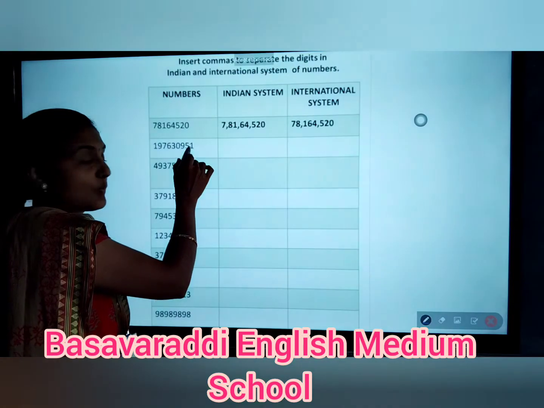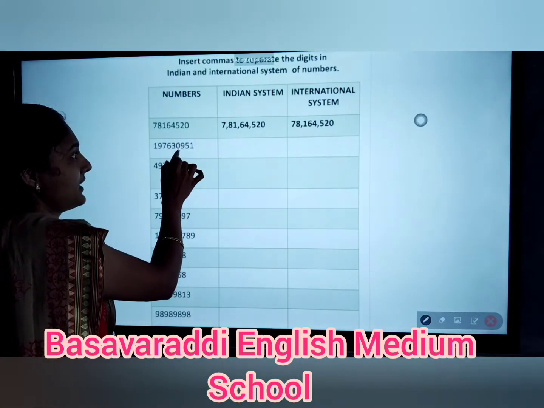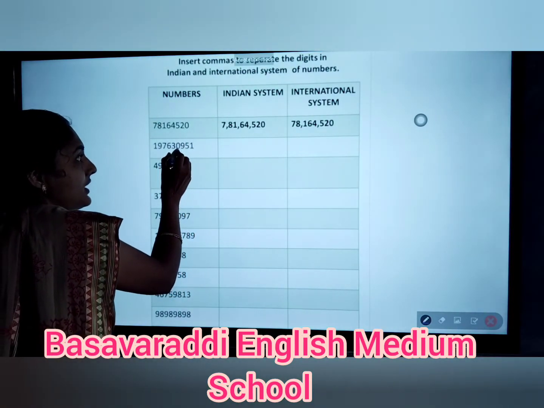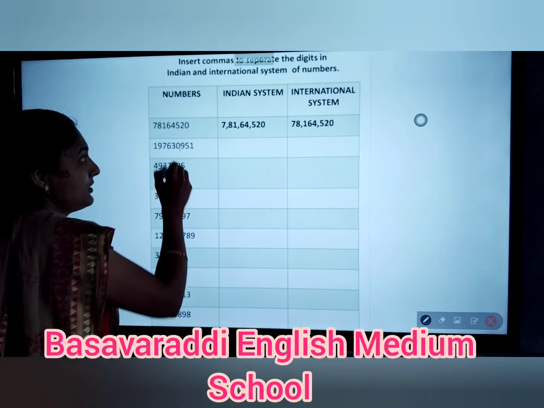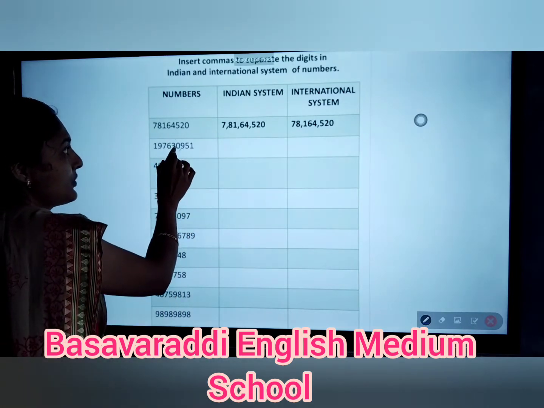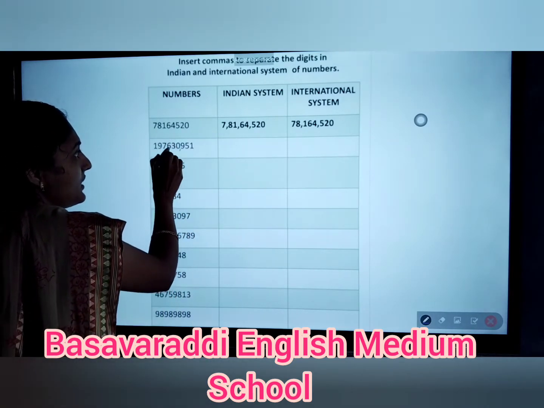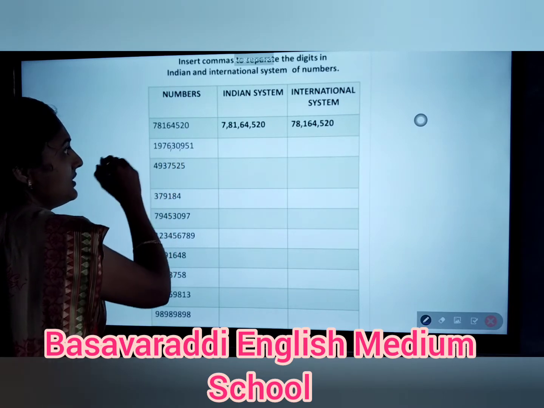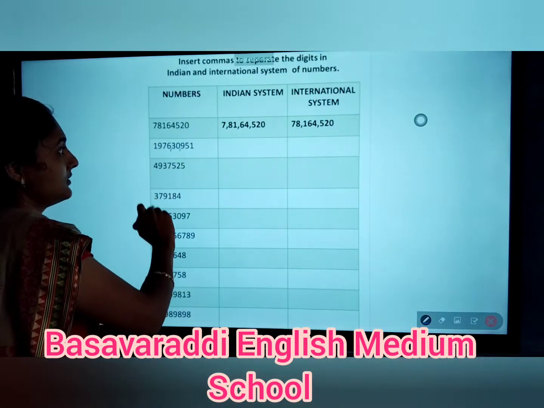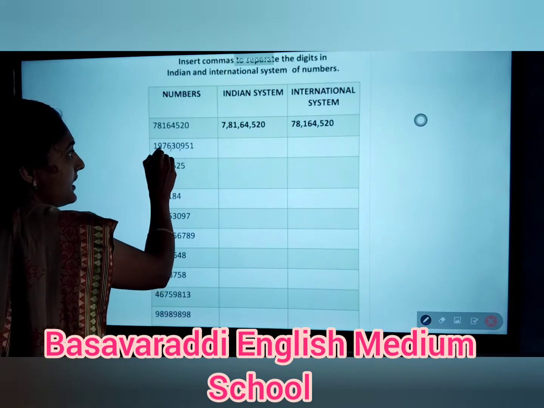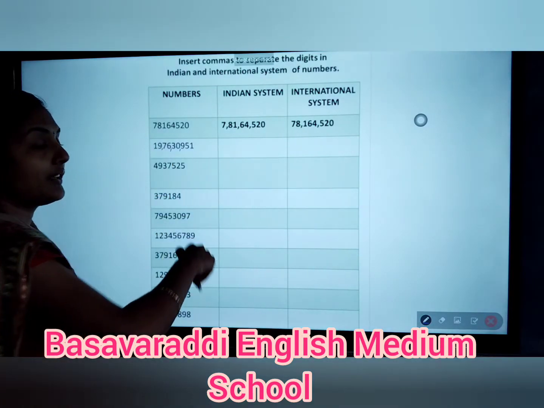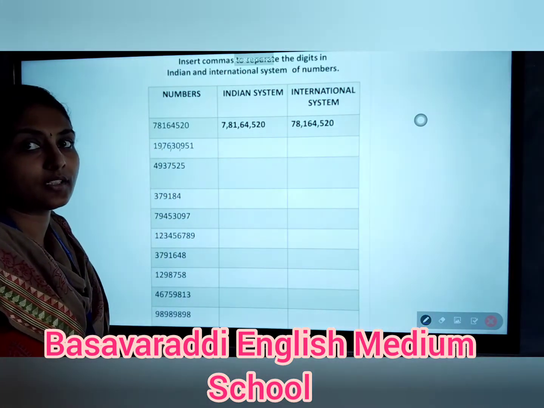1 is in 1's place, 5 is in 10's place, and 9 is in 100 place. So after the 100 place we insert the comma. Next 0 is in thousands place, 3 is in 10,000 place. Next 6 is in lakhs place, 7 is in 10 lakhs place. So 9 is in crore place and 1 is in 10 crore place.